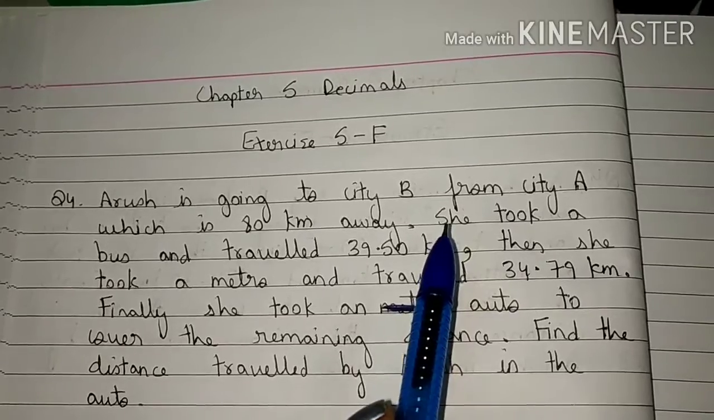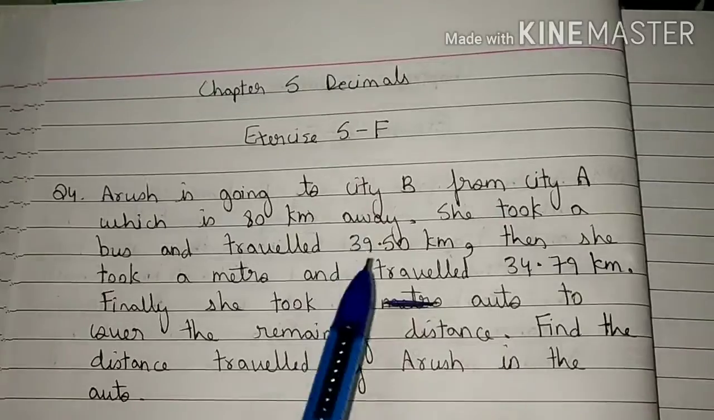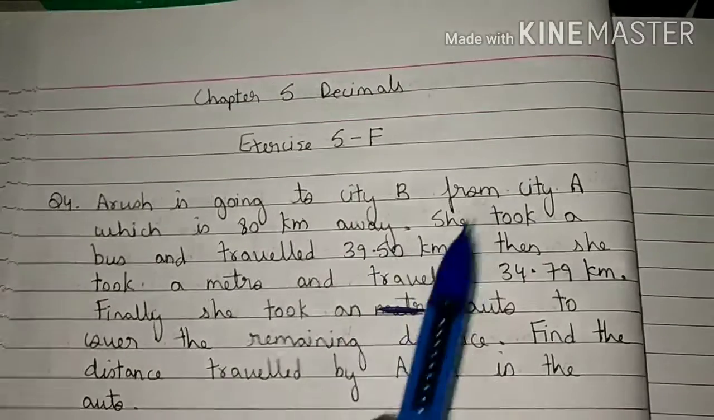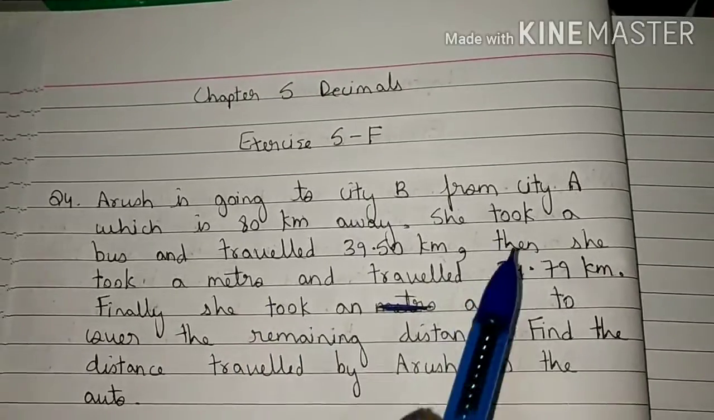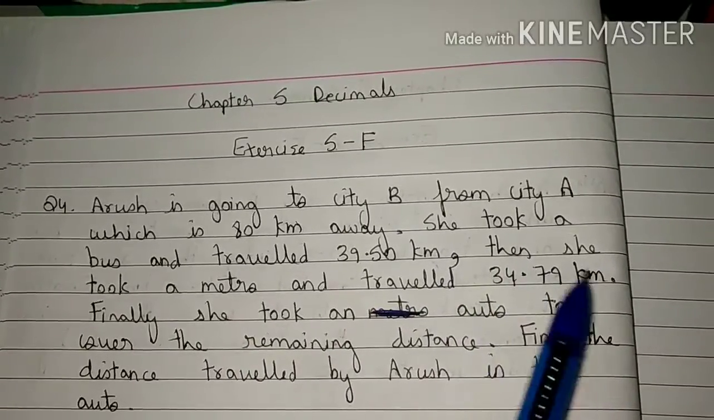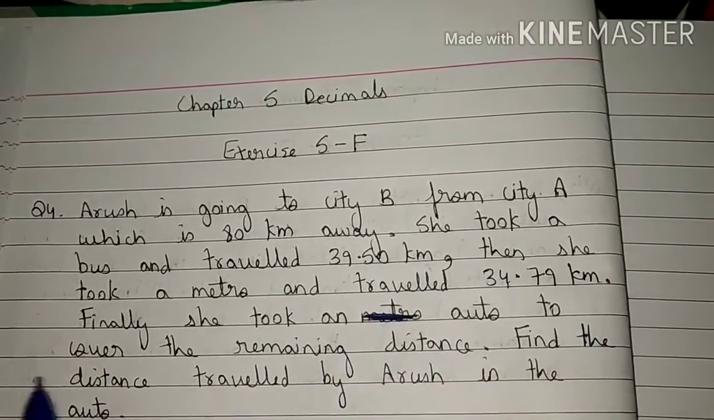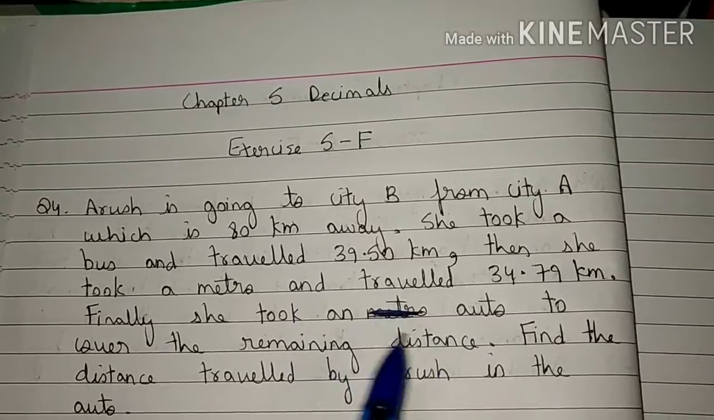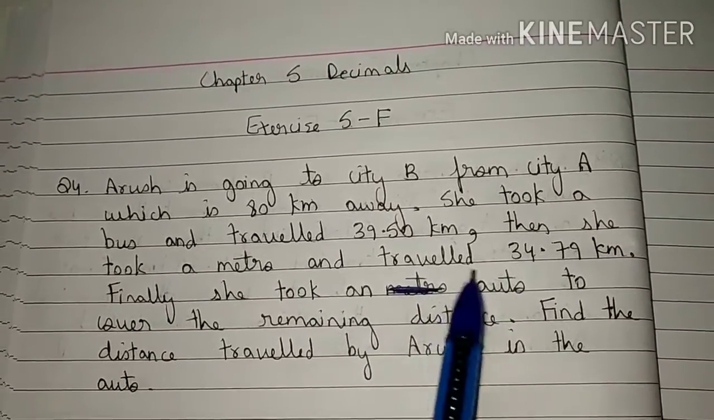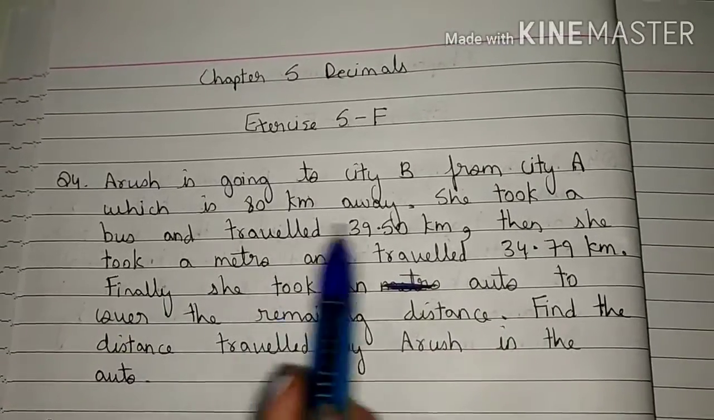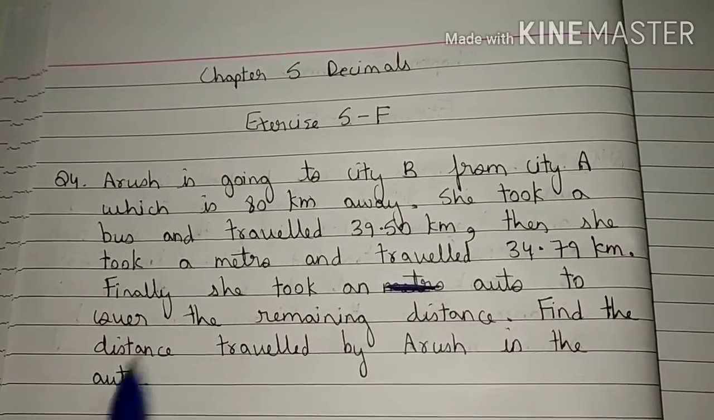Arush firstly hired a bus and travelled the distance of 39.50 km. After that, she hired a metro and travelled the distance of 34.79 km. Finally, she took an auto to cover the remaining distance. Find the distance travelled by Arush in the auto.